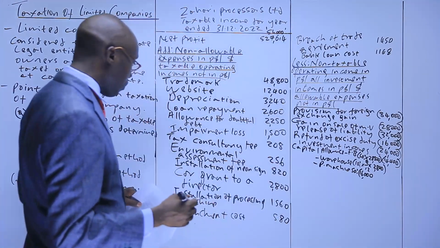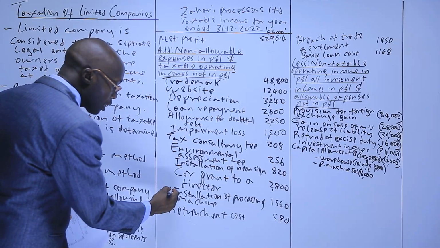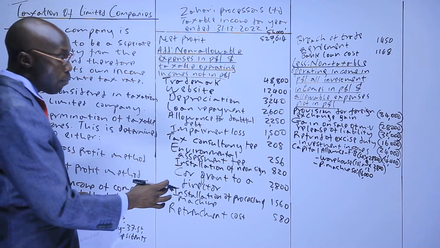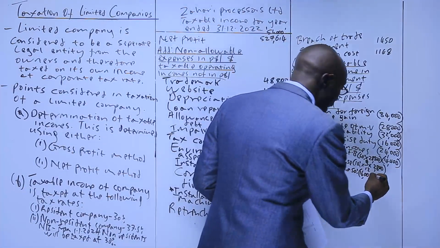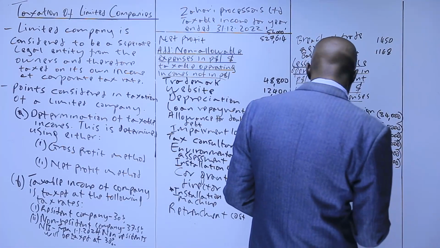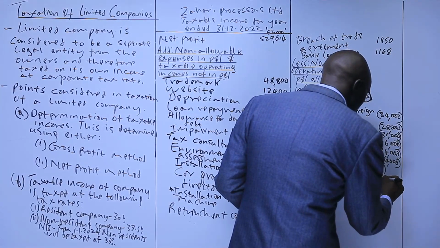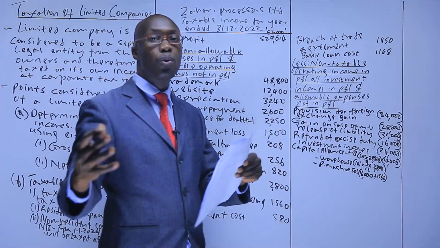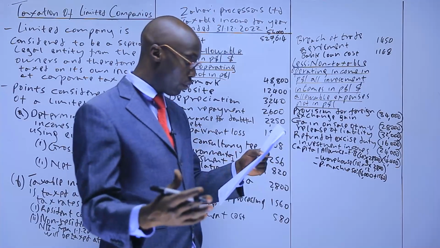What I'm saying is this. We had an installation of processing machine here, which we disallowed because it was relating to a fixed asset. Now, because they are the same, we add it here, which we have 1560. And then we'll claim capital allowance on the total. All the cost incurred before using, like this installation was before use.